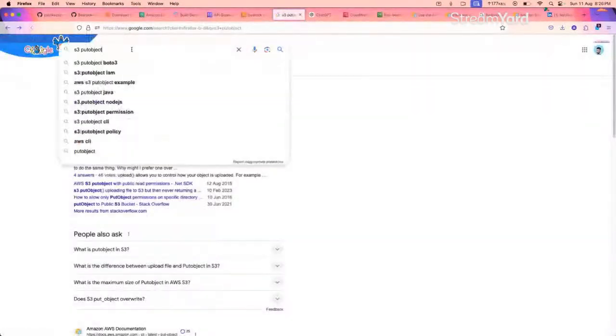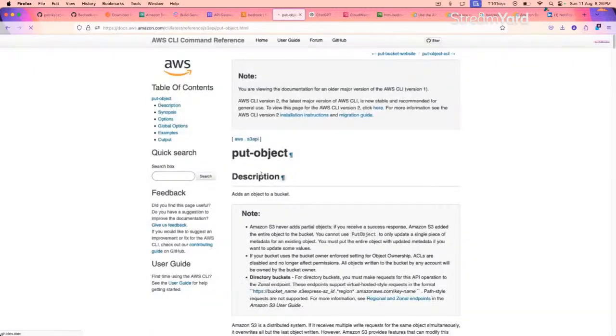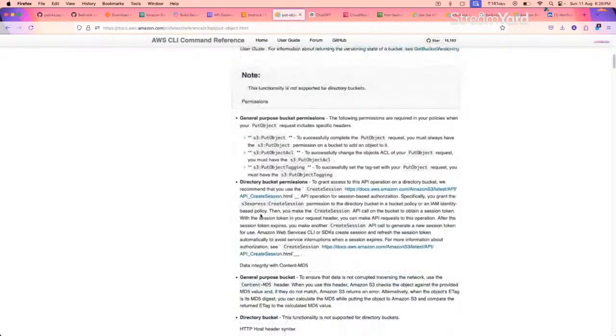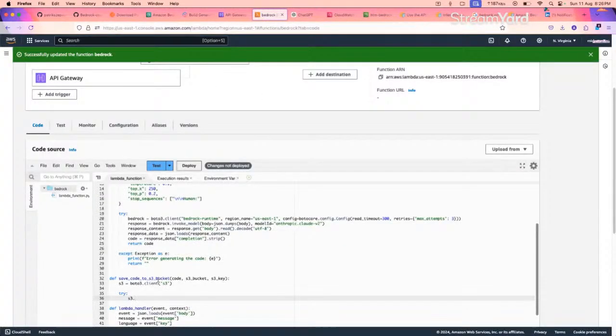I need it the CLI way, so it's put underscore object. The API call we'll be using is this one. So S3 put object API call. Then it needs the bucket name.